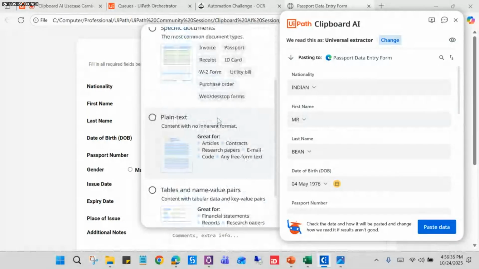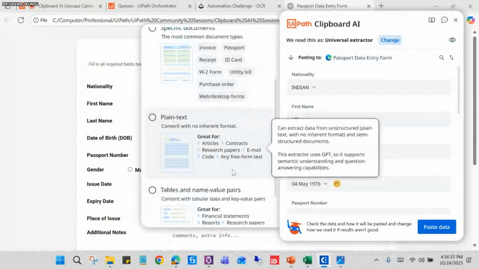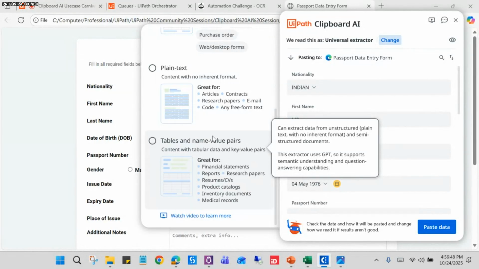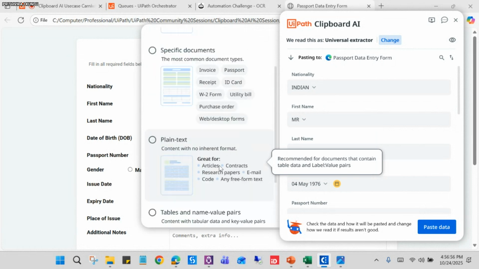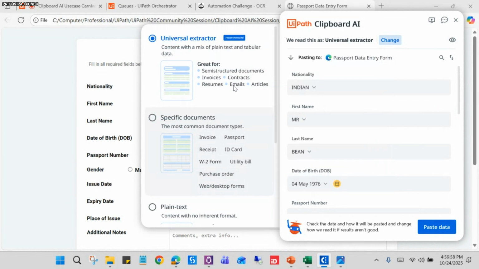So along with this, we have the plain text format. So also if there is any unstructured data from the mail or any text, right? From there also, it can copy the data using this extractor. And if there is any table that I have shown you in the second use case, you can also extract the data in the tables and name value pairs as well. So it is given everything here. So now let me paste the data quickly by using this universal extractor.